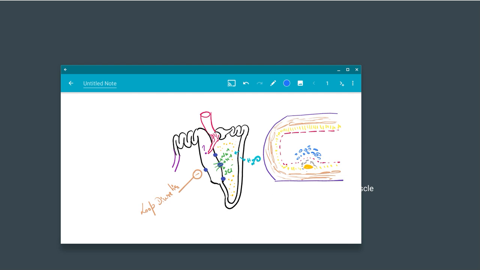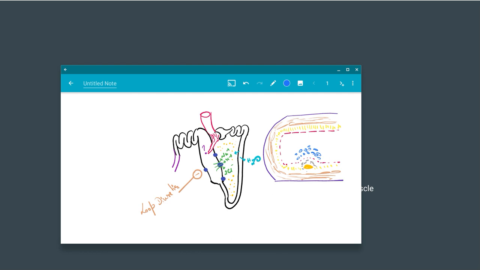Okay, understood? So what will patients come up with? Patients will come up with chest pain. Chest pain is the hallmark of angina pectoris. Normally, where is the pain? As far as the clinical condition is concerned, though we are not discussing medicine here, I think this will be helpful in your medicine also: typical angina presents as a substernal chest pain.